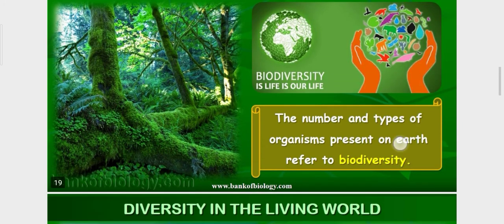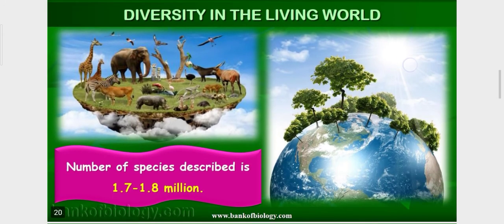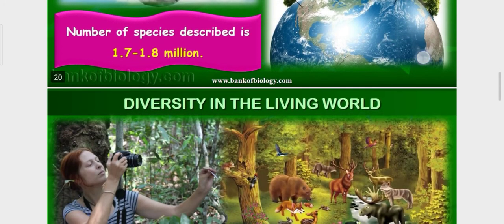Okay students, now diversity in the living world. The number of species described is 1.7 to 1.8 million. In the world, about 1.7 to 1.8 million species are described. They are already discovered, and their description is also there. Their classification is also there. And so many species are waiting to be discovered. Okay, they are present in the earth's crust, but they are waiting to be discovered.